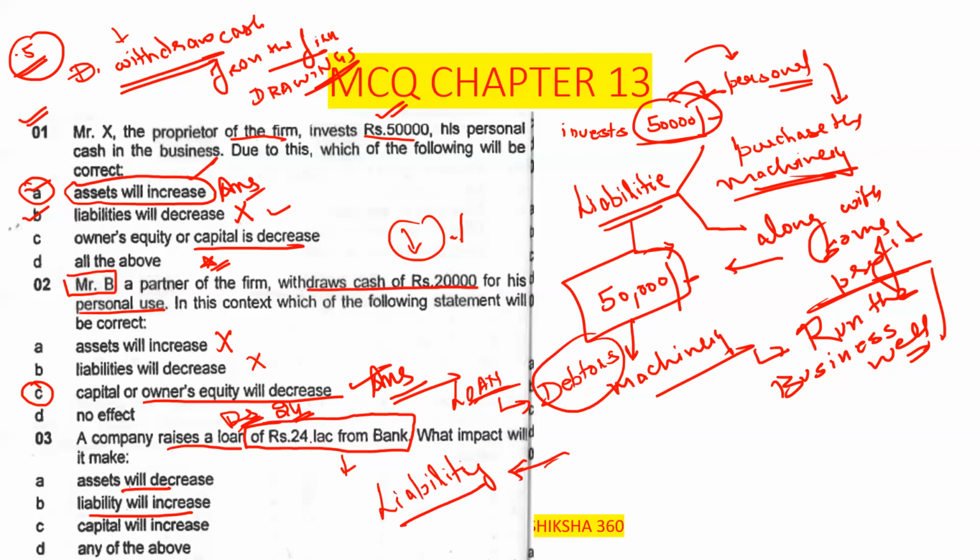When any company takes a loan, the liability will increase directly. Please remember that a loan is a liability. Loan is similar to liability. So it directly leads to the liability increasing in that case. So option number B is the correct answer here.